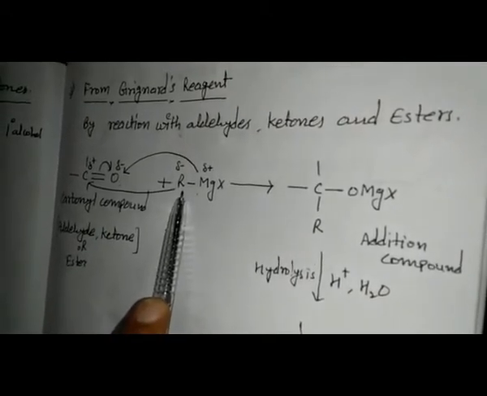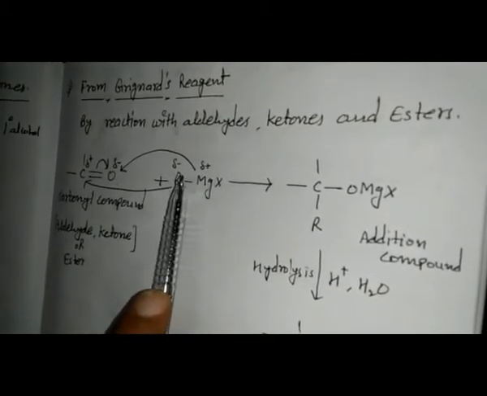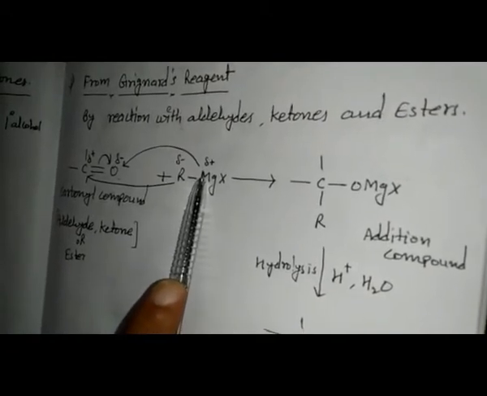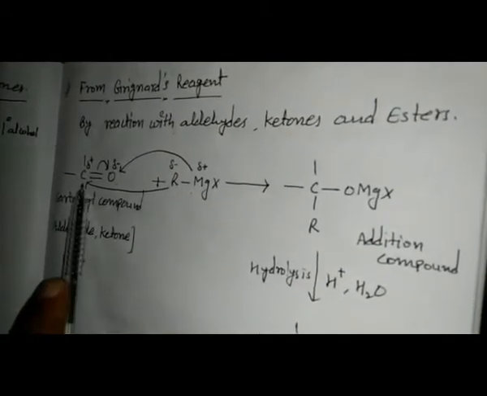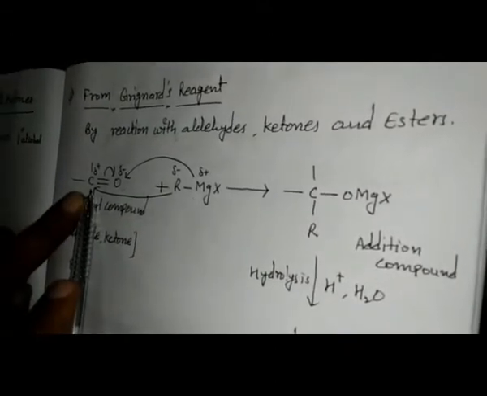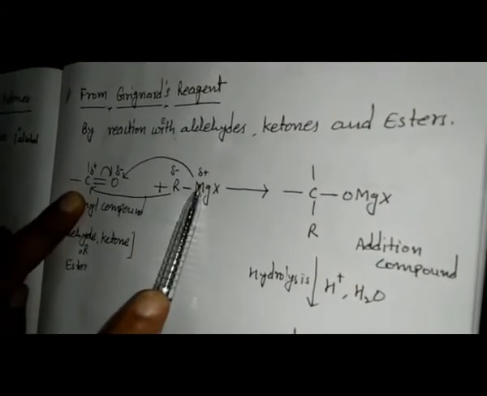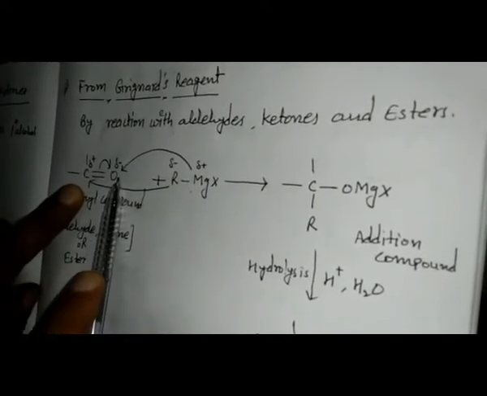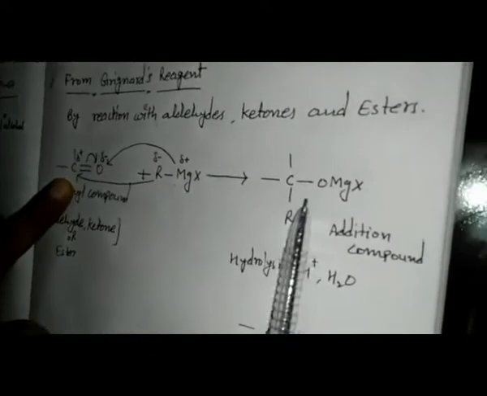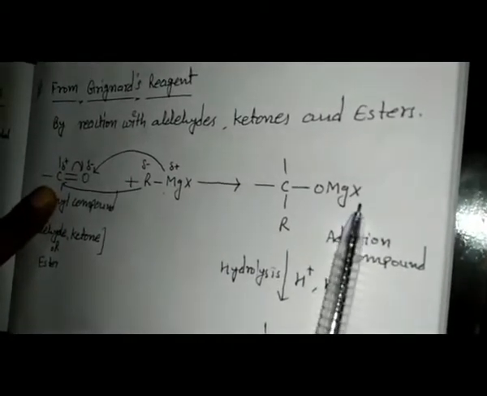The alkyl part is more electronegative, so this will be negatively charged, and the magnesium halide will be positively charged. Now the alkyl part will attach to the positively charged carbon, and the positively charged magnesium halide is going to attack the negatively charged oxygen. So we get an addition compound.